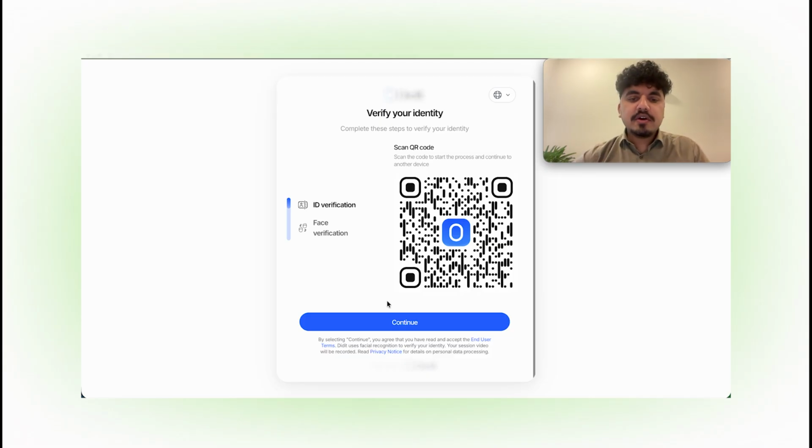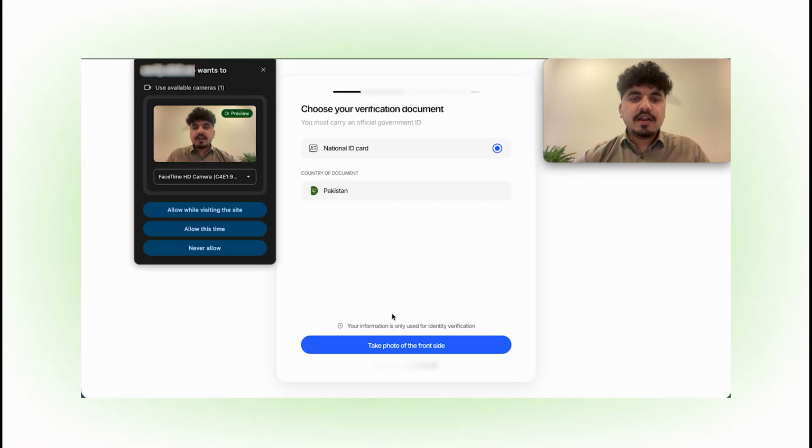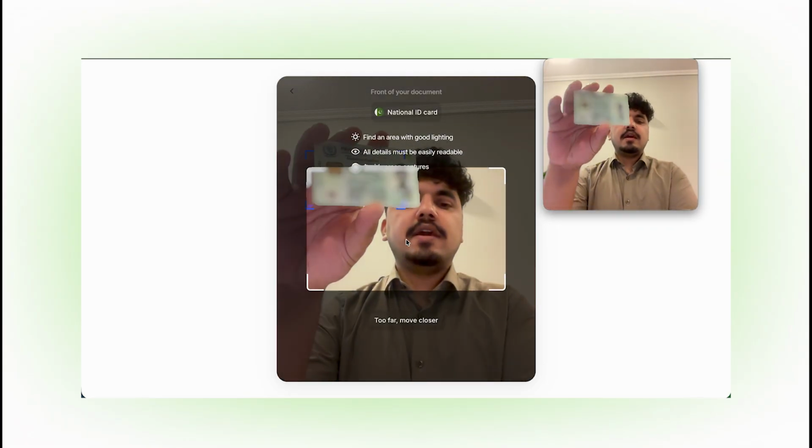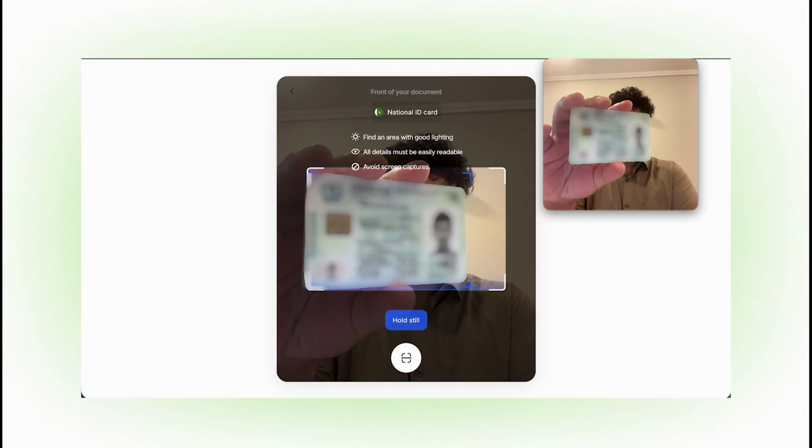To do it on a desktop. And just make sure you have clear lighting and that you are sitting somewhere comfortable. So I'm gonna scan my card. Hold still.